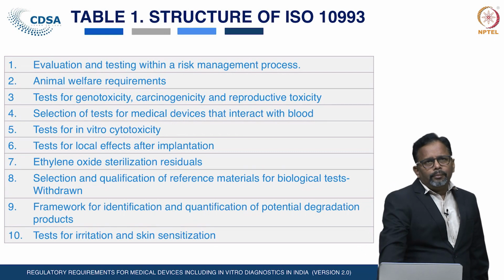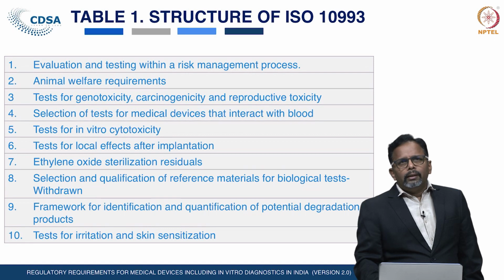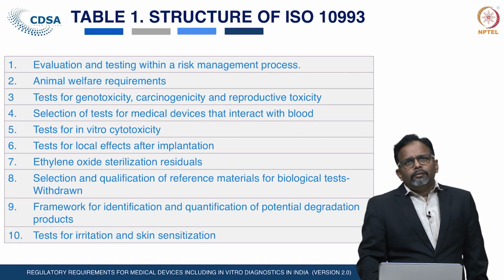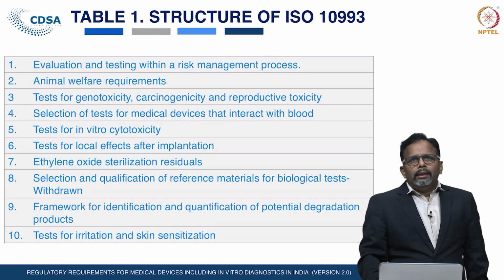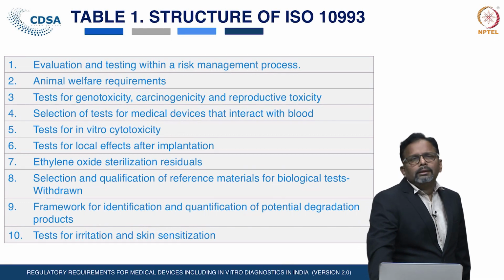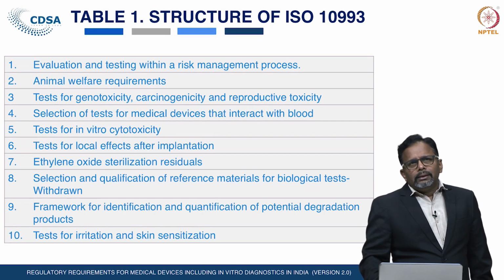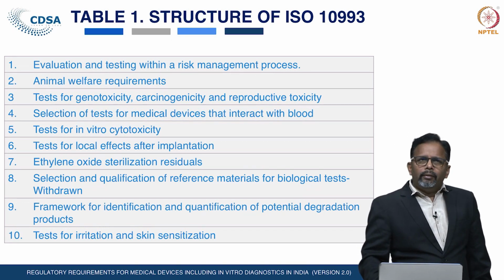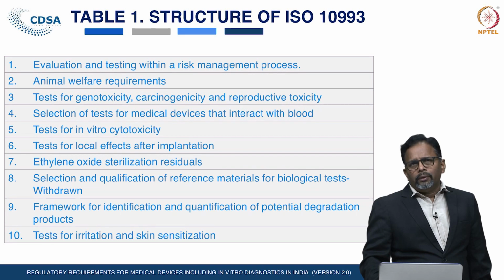Various series of the biological evaluation standards have been published so far; there are approximately 22 series in ISO 10993. Series 1, which we have discussed in detail, is for evaluation and testing within the risk management process. This is the general series. Series 2 of this standard is the animal welfare requirement. Series 3 is the tests for genotoxicity, carcinogenicity and reproductive toxicity.